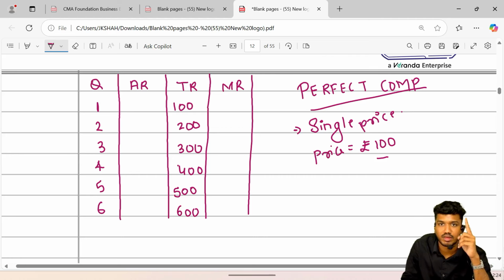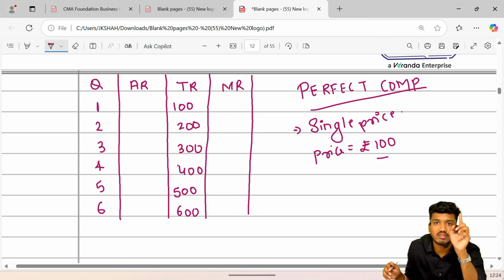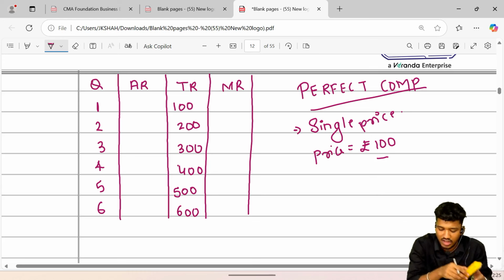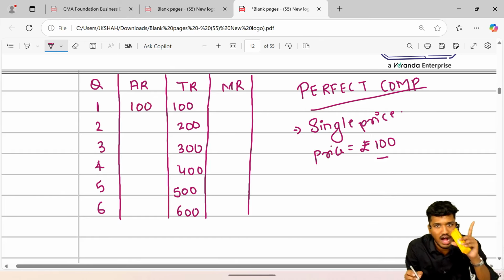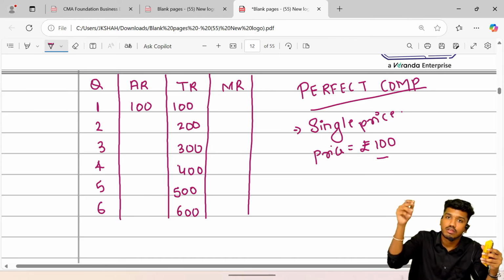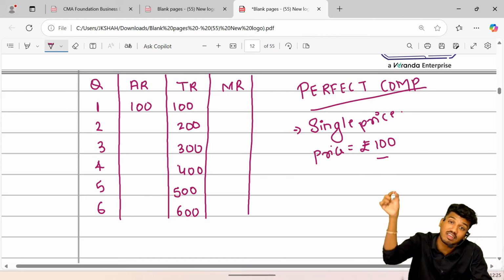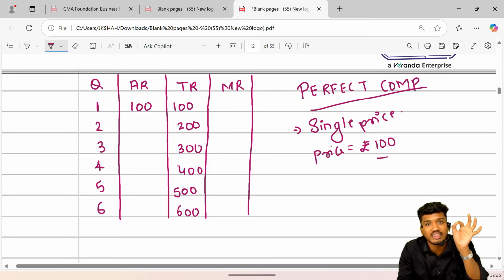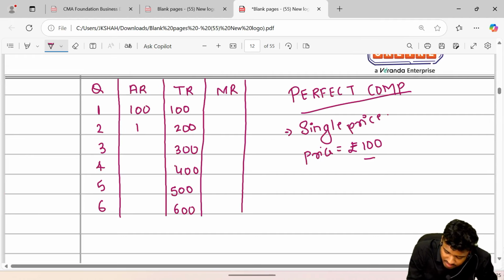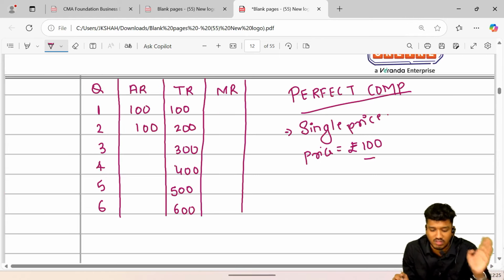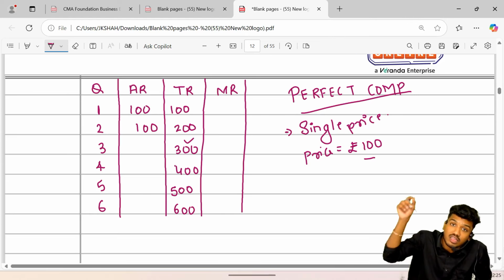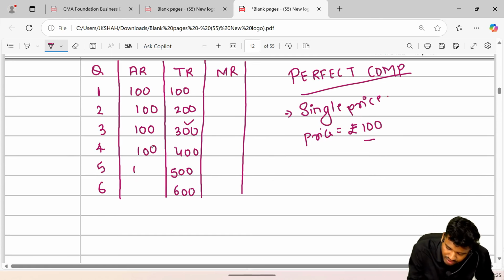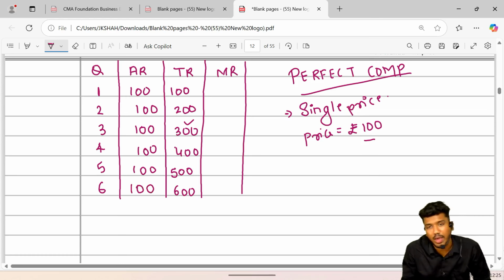But now what is AR? It is the revenue per unit. If I sold the very first unit, I've got 100 rupees. After selling 1 unit, I got 100. Second unit, not 2 units, it is the second unit. Second unit को जब दूसरे वाले को बेचा, After selling that second unit, I again derive 100. After selling the third unit, not 3 units, that is called TR, again I got 100. Fourth unit, again 100. Fifth unit, again 100. And so on. I hope you guys have understood.